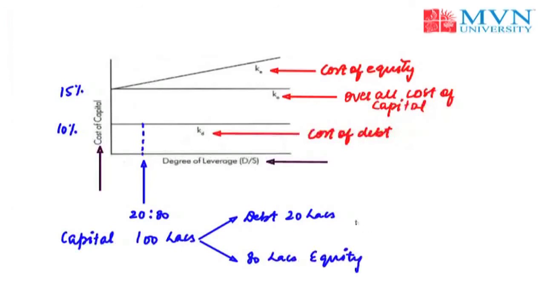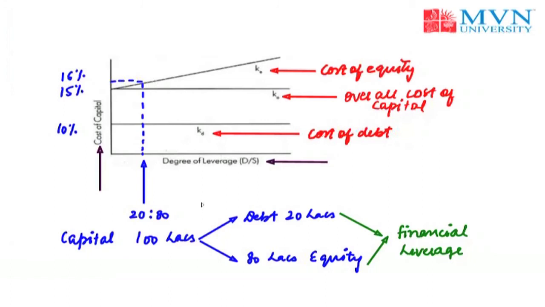The use of debt with equities is often called financial leverage. You can easily see that at this point of leverage, the cost of equity has increased from 15% to maybe 16%. And this increase is because of the increase in their financial risk. But one thing to be noted here is that the overall cost of capital remains constant.